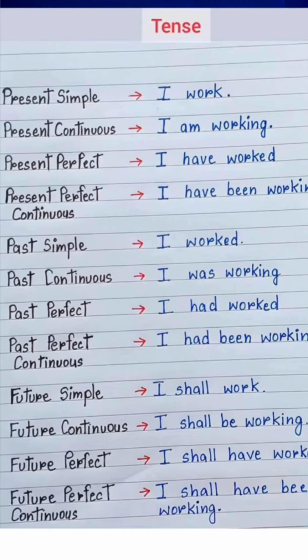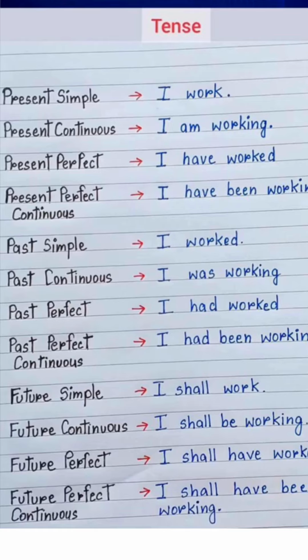Future simple. Example: I shall work. Usage: for actions that will happen in the future. Future continuous. Example: I shall be working. Usage: for actions that will be in progress at a specific moment in the future.